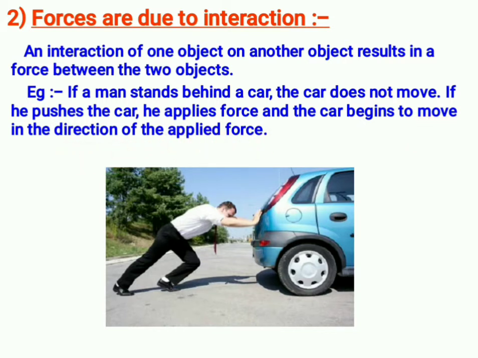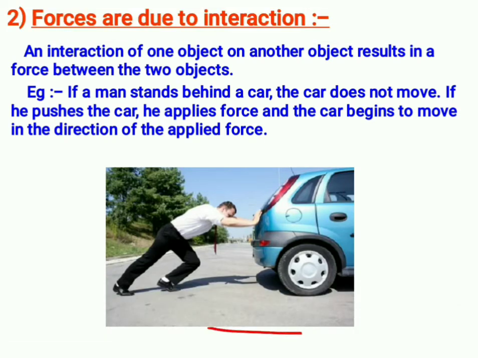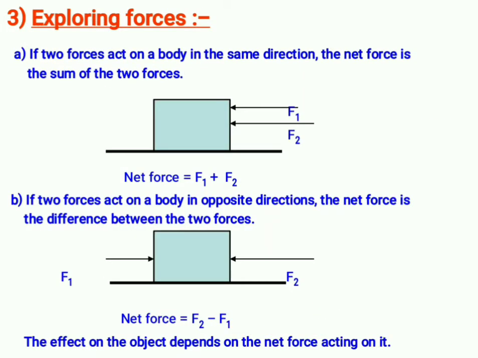This person is pushing the car in this direction, then the car moves in this direction. See here, the car moves in the direction of the applied force. So remember that forces are due to interaction of objects.